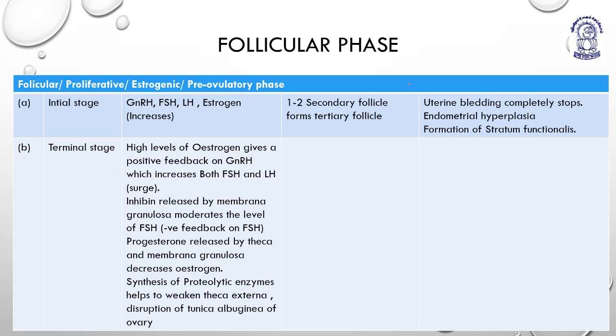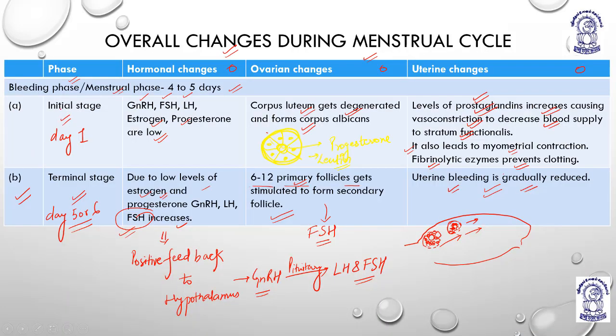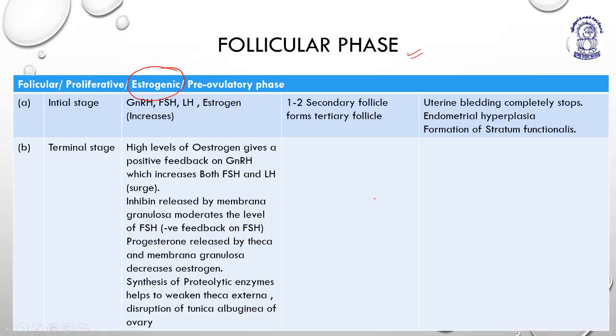The follicular phase, also known as the proliferative phase, also known as the pre-ovulatory phase, or, see, this is the most important point, the estrogenic phase. Estrogenic phase means the estrogen levels are high. In the previous slide, is there anything written? No. So the estrogenic phase.